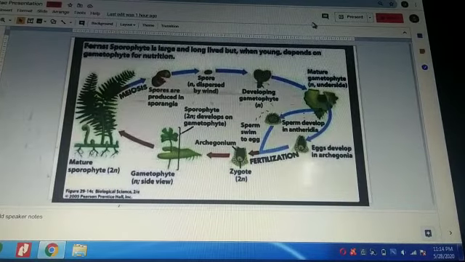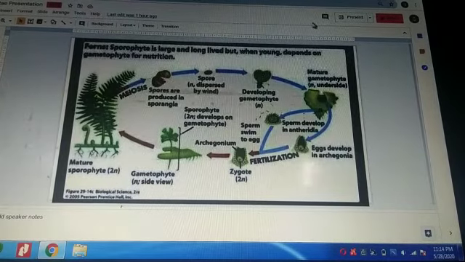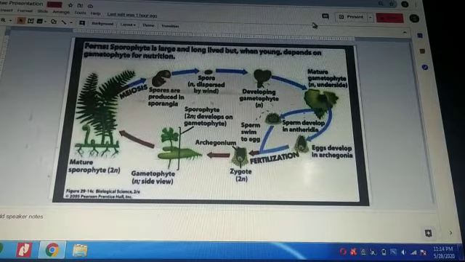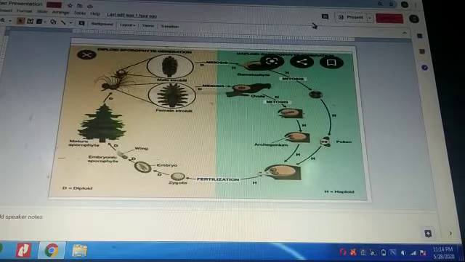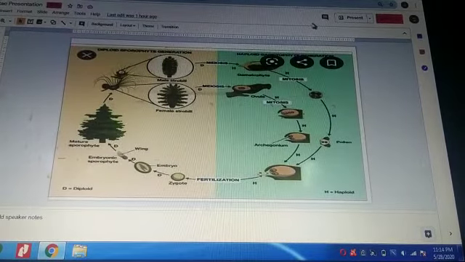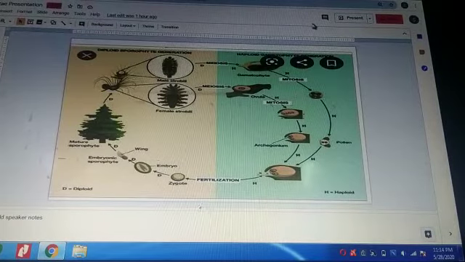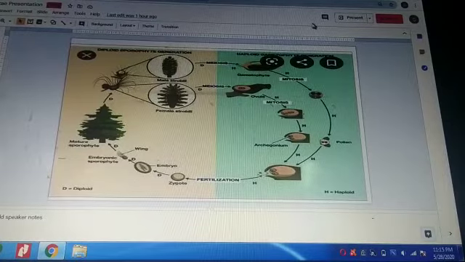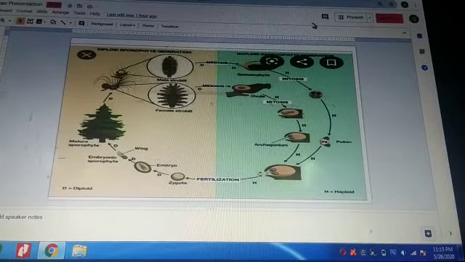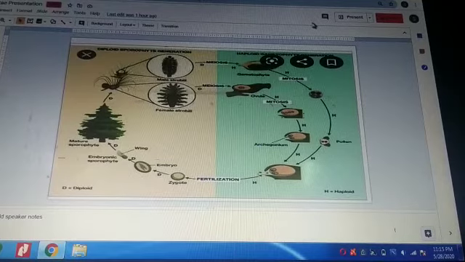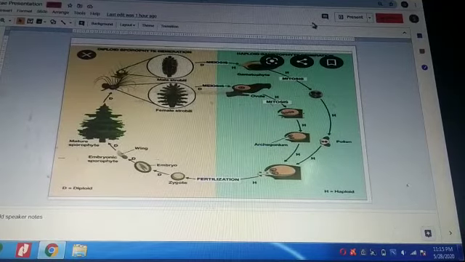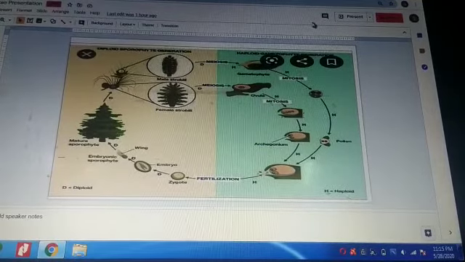Now, talking about the life cycle of gymnosperms, here we have the life cycle of a gymnosperm. In this life cycle, it includes two phases, diploid and haploid, one diplontic and another haplontic. So, in the diploid sporophytic generation, the mature plant bears two types of strobili, two types of cones, the male cone and the female cone.